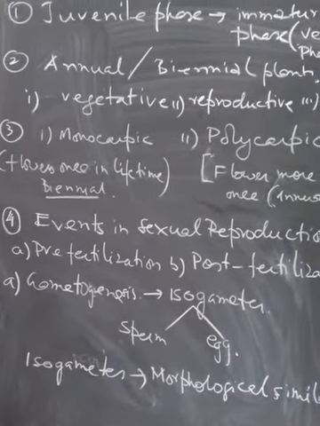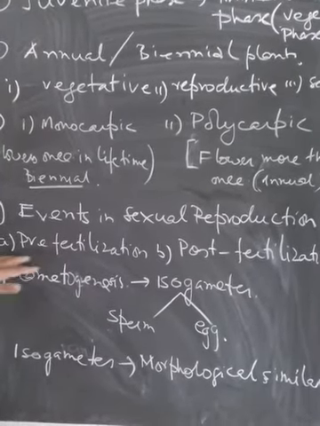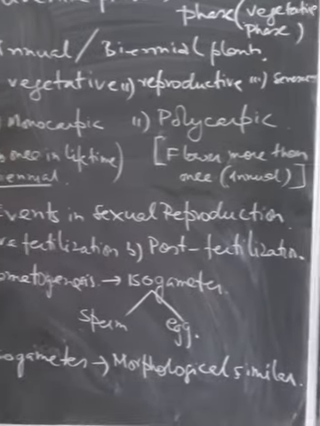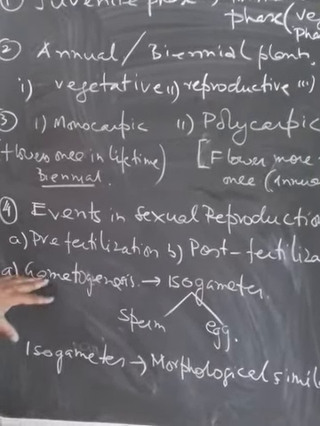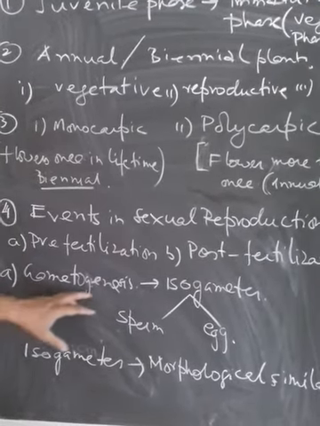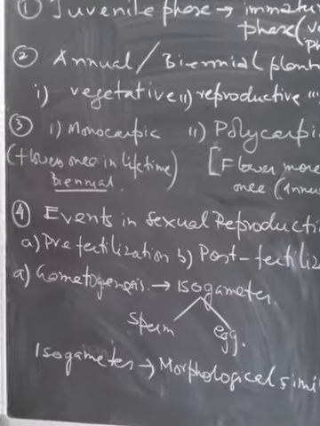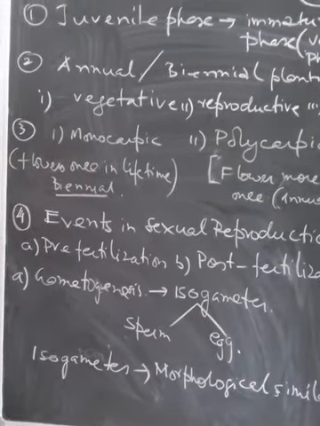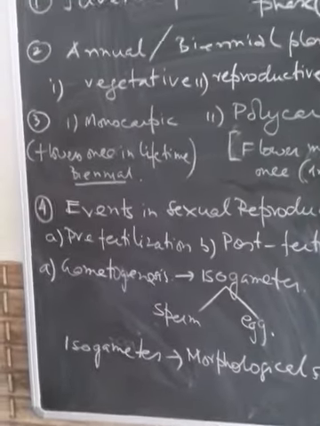Now even in sexual reproduction, there are phases: the pre-fertilization phase and the post-fertilization phase. And usually in the pre-fertilization phase, we will see that gametogenesis takes place. That means the formation of the gametes. Gametogenesis is usually divided into 2 parts, called oogenesis and spermatogenesis in case of animals.